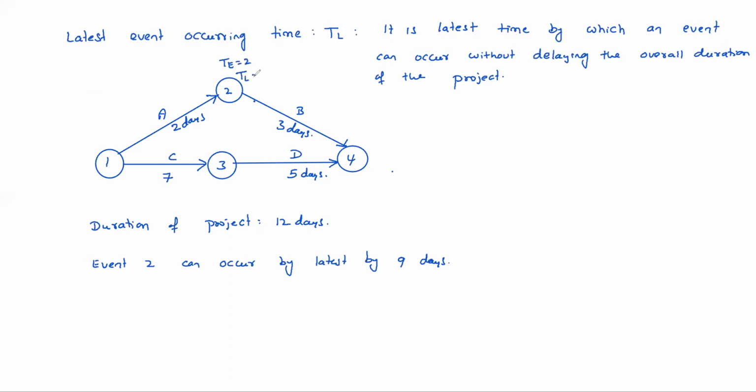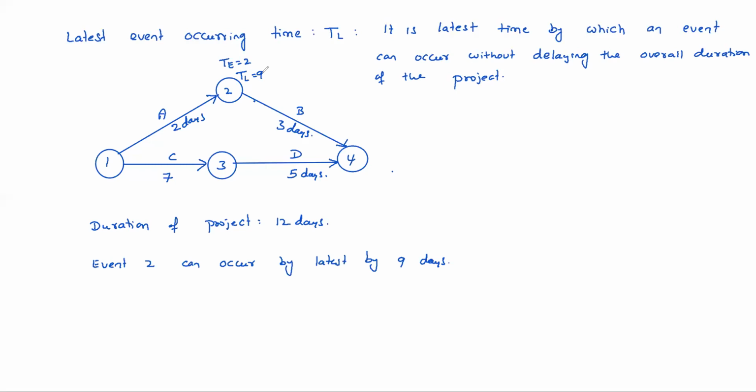TL equal to 9 days. Why 9 days? Suppose event 2 occurred at 9 days, then in 3 days B can be completed, so within 12 days the project will be completed. Nothing wrong in that. So activity B can be started as late as 9 days. That means latest event occurring time is the time at which an event can occur without delaying the overall duration of the project.